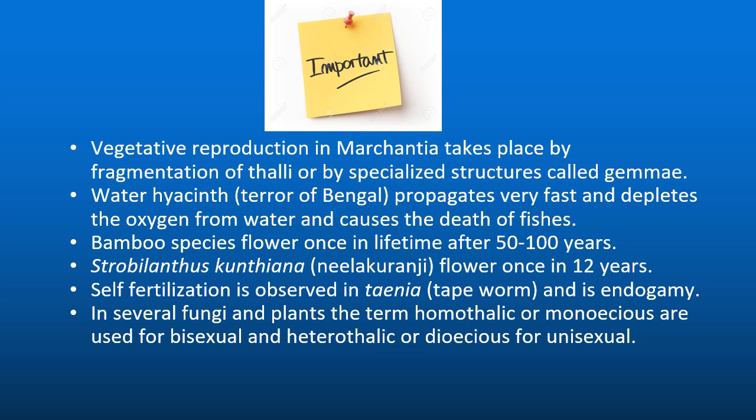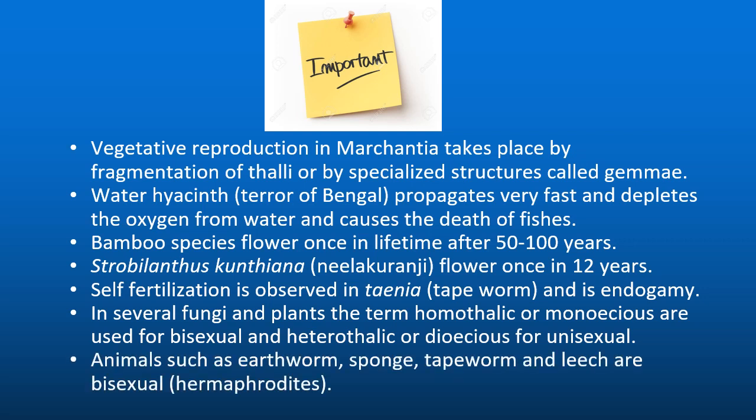In several fungi or plants, the terms homothallic or monoecious are used because both the sexes are present in one, and that is known as bisexual, but heterothallic or dioecious for unisexual means male and female are different. Animals such as earthworm, sponge, tapeworm and leech are bisexual. It means both the sexes are present in one organism, known as hermaphrodites.